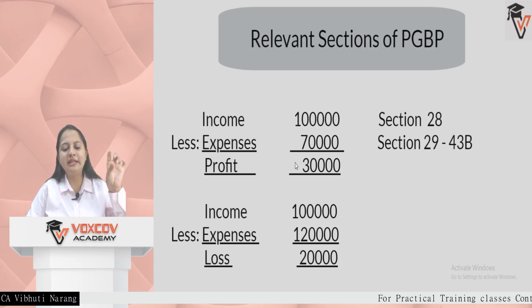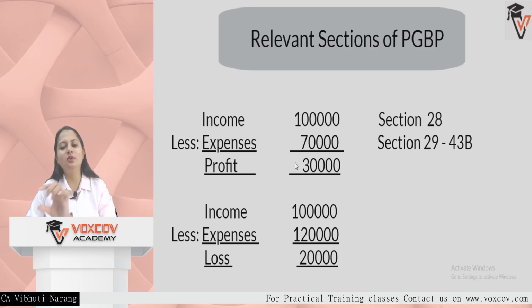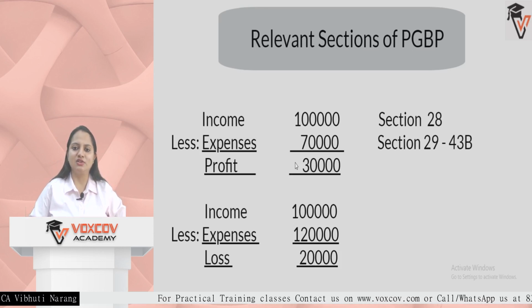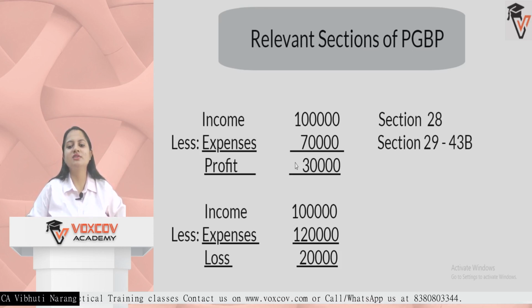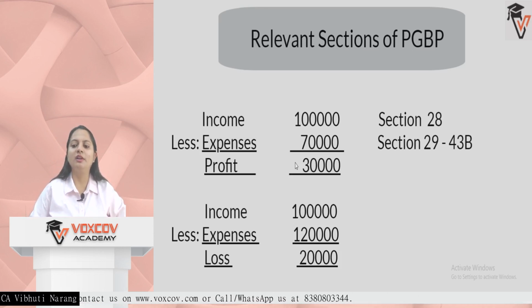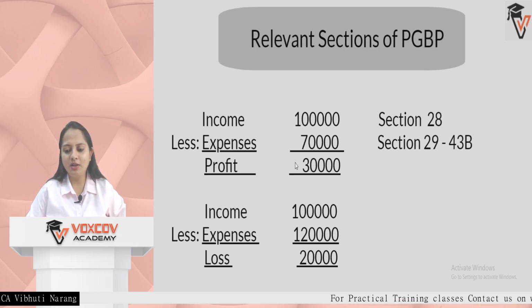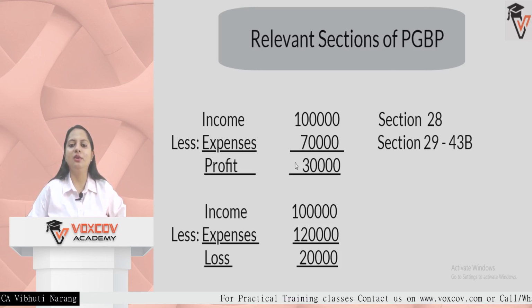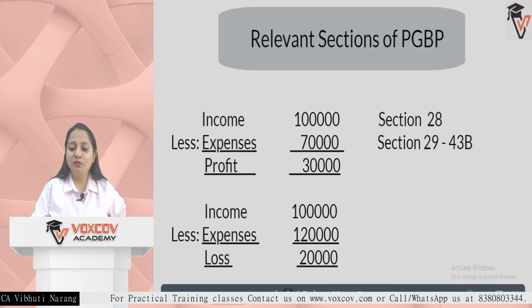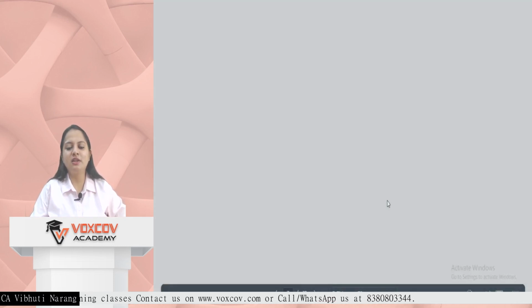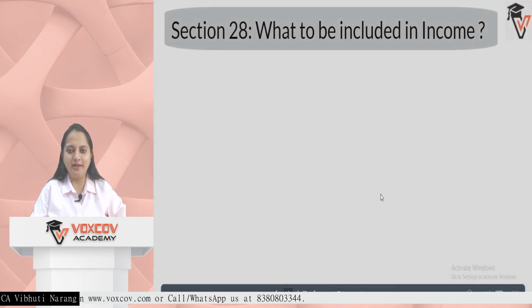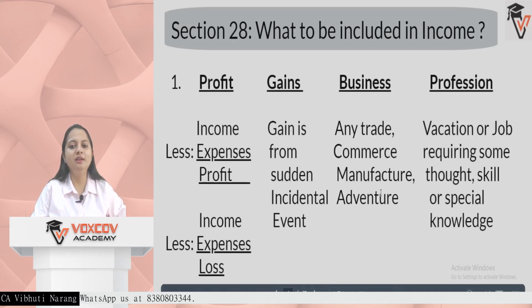In this case, the income charging section is only section number 28. This is the first section. And expenses charging sections are section number 29 to 43B. After 43B comes a series of section 44, which will be covered under presumptive taxation. So expenses, whether they are allowed or not allowed, will be covered from section number 29 to 43B. Now, first of all, we'll just talk about section 28 and we need to decide what will be included in income.